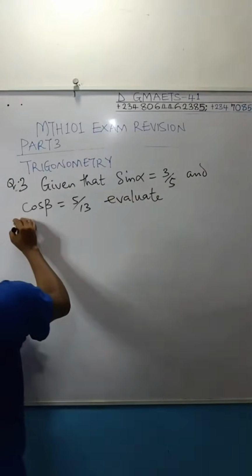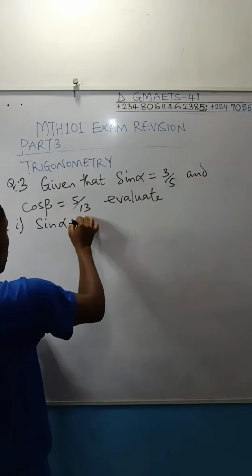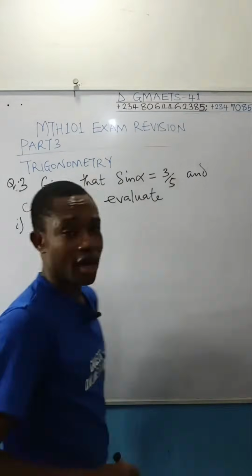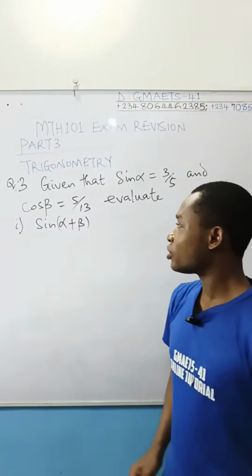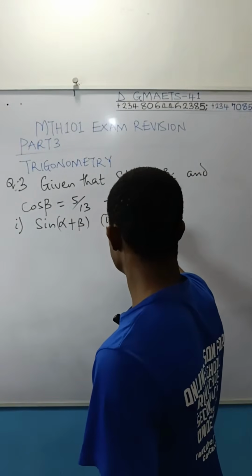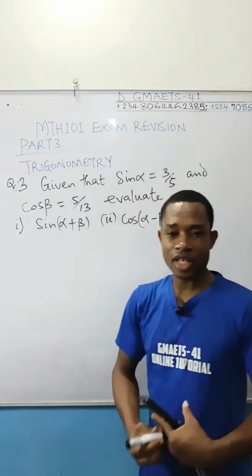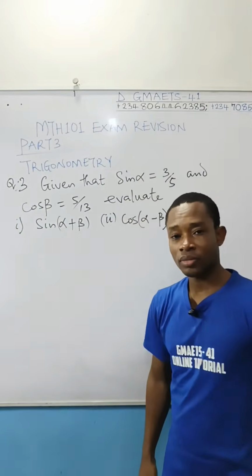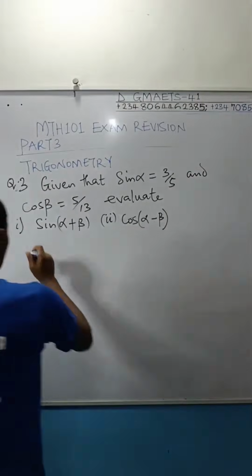Now the main question here is sin(alpha plus beta). That's what you are asked to evaluate. But I'd like us to evaluate some others. How about I tell you to evaluate cos(alpha minus beta)? Let's evaluate these two guys. Are you following, right? Let's evaluate these two guys. Solution.